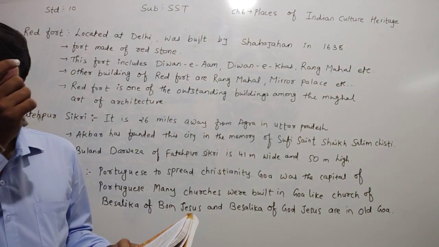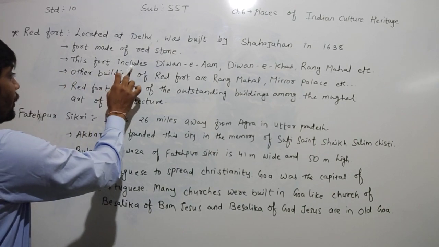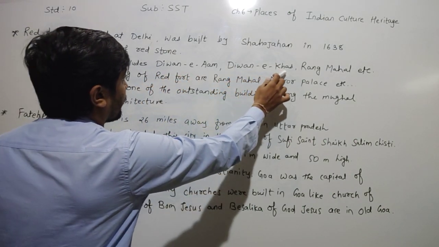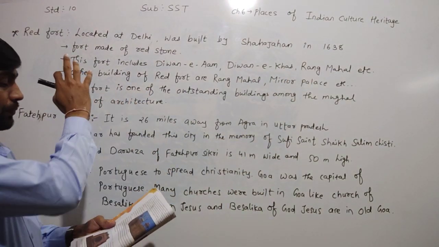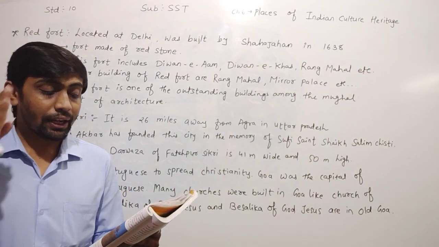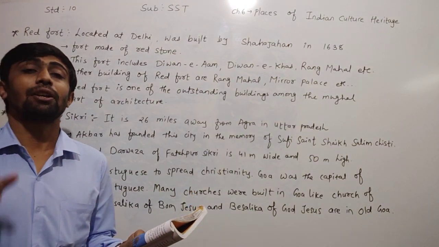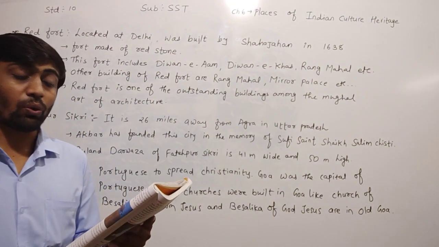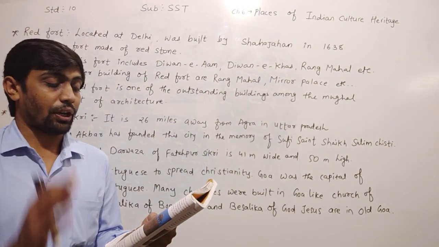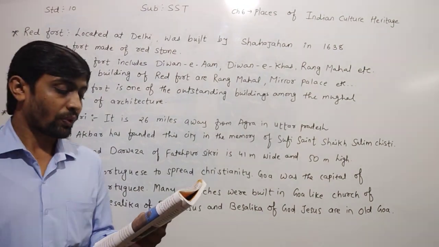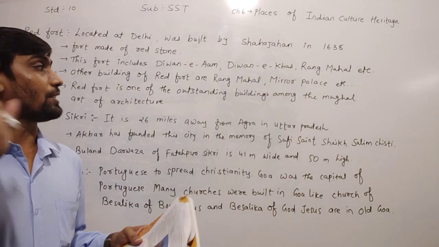This fort includes Diwan-e-Aam, Diwan-e-Khas, and Rang Mahal. All these things were included in the Red Fort. Diwan-e-Khas is more magnificently decorated than other buildings. Yes, children, remember that Diwan-e-Khas is more magnificently decorated than other buildings. It is decorated with an amalgamation of gold and silver.